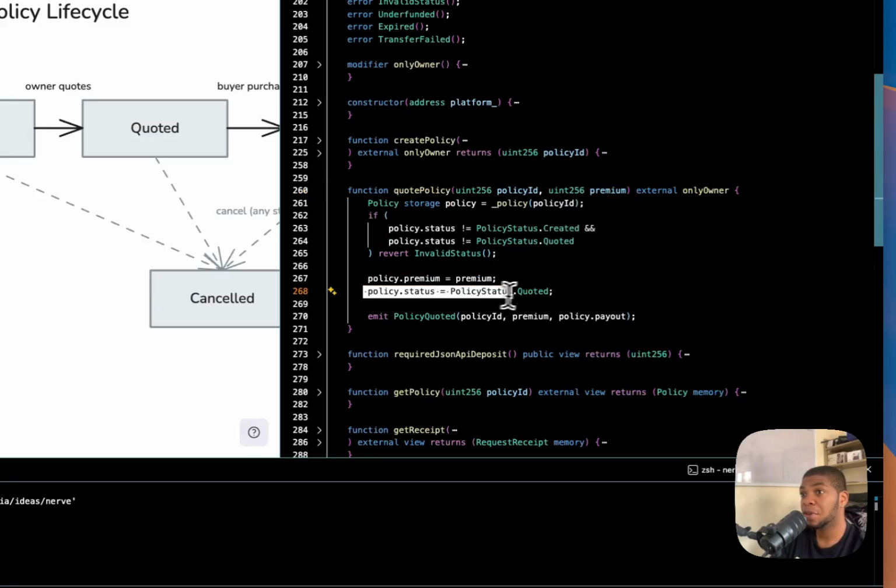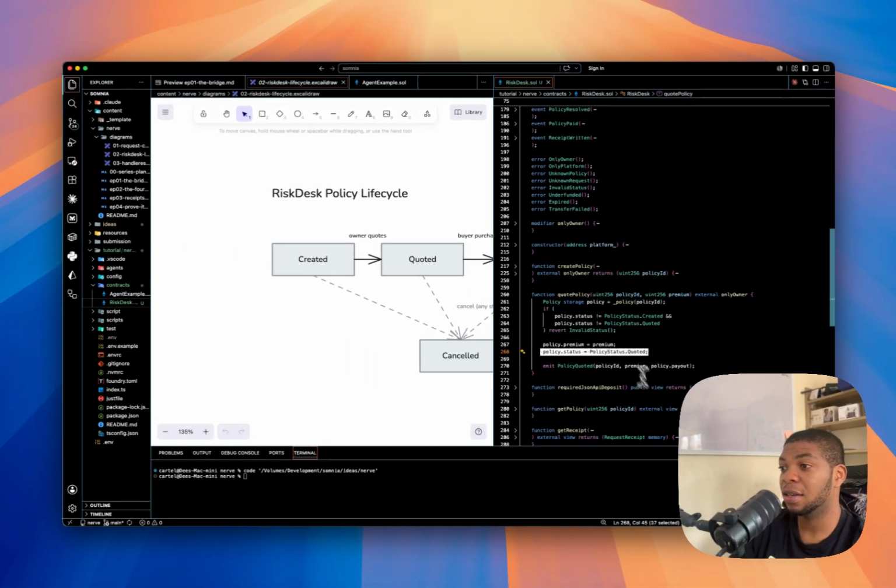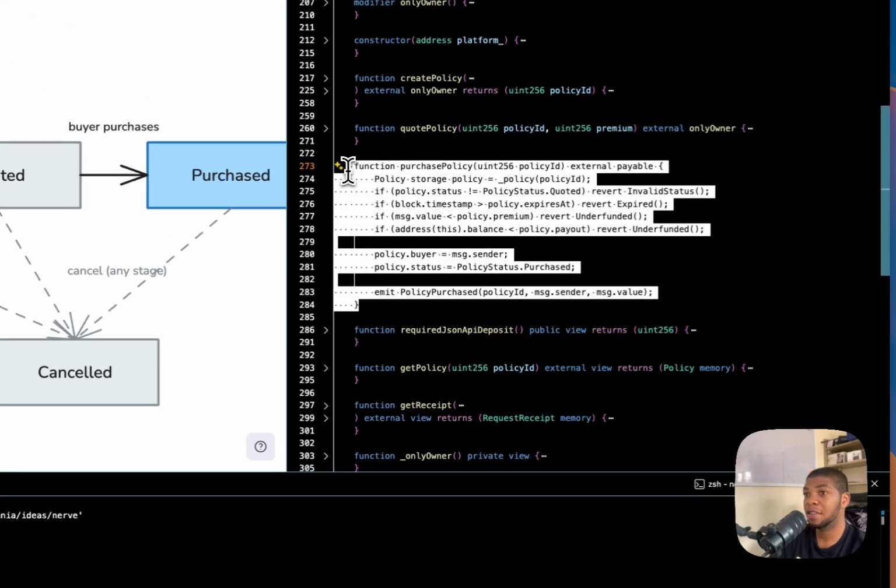The seller moves from created to quoted. That's the whole function. The deal is now on the shelf with a price tag. Purchase policy is the buyer stepping in and it is payable. They send the premium with a call.